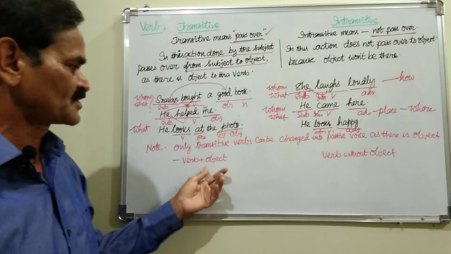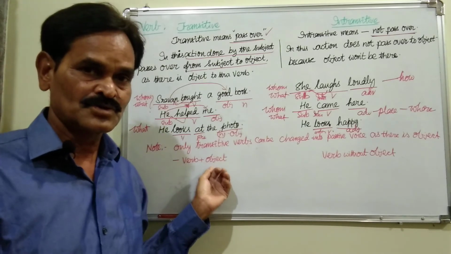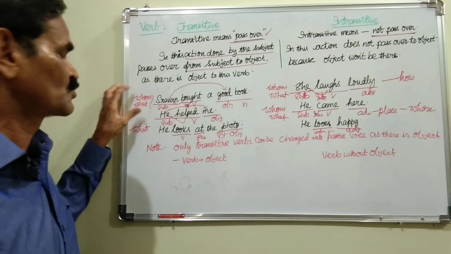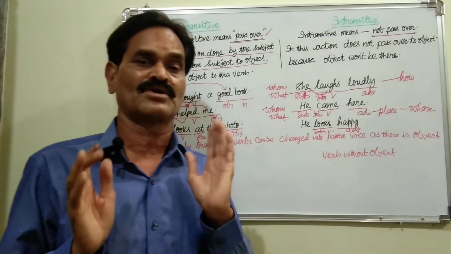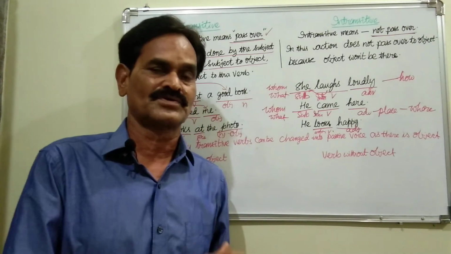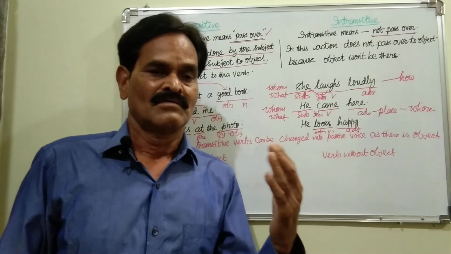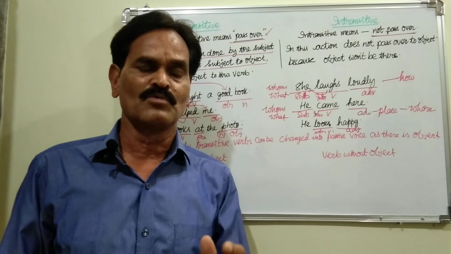Only transitive verbs can be changed into passive. So we must know whether an object is there or not. This is the clue. Put a question with whom or what and find out whether an object is there or not. If an object is there, then only you transform it. Suppose, he came from Mumbai. What he came? No answer. Whom he came? No answer.